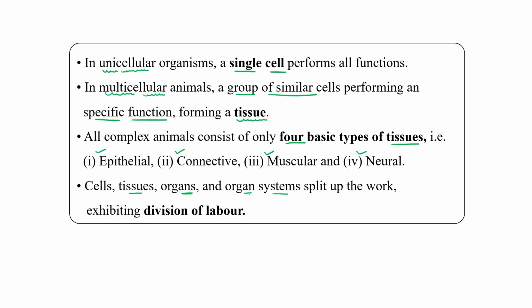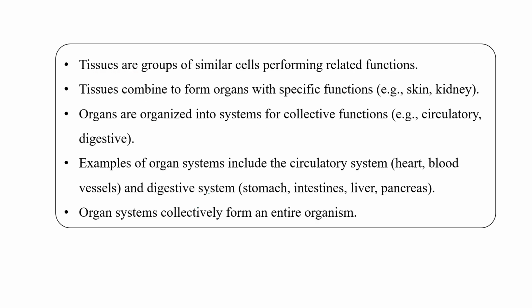Similarly, organ systems split up the work, or we can say division of labor, according to their need, right? This is the right definition: tissues are groups of similar cells performing the same or related function.